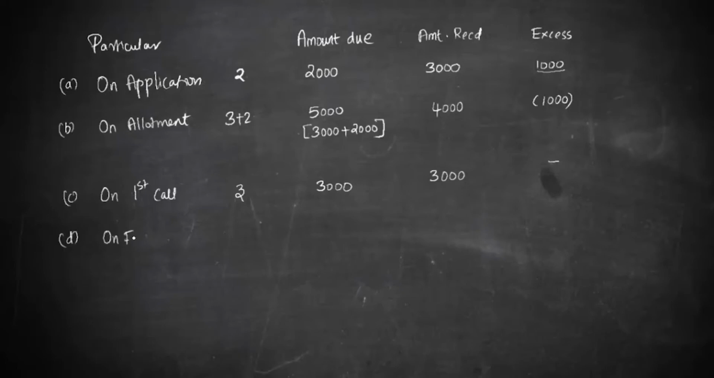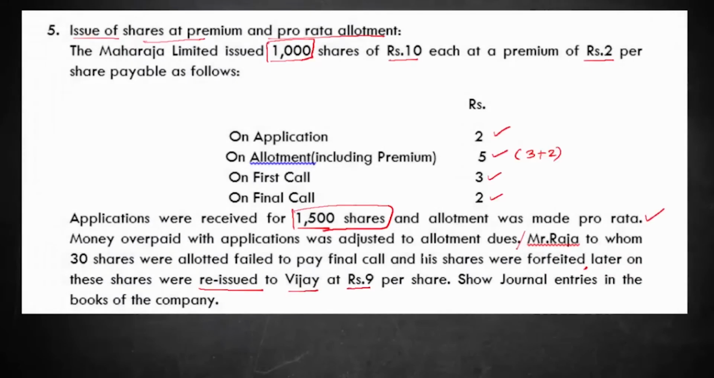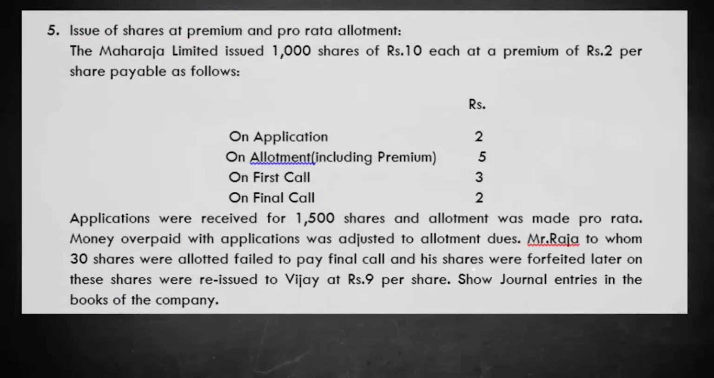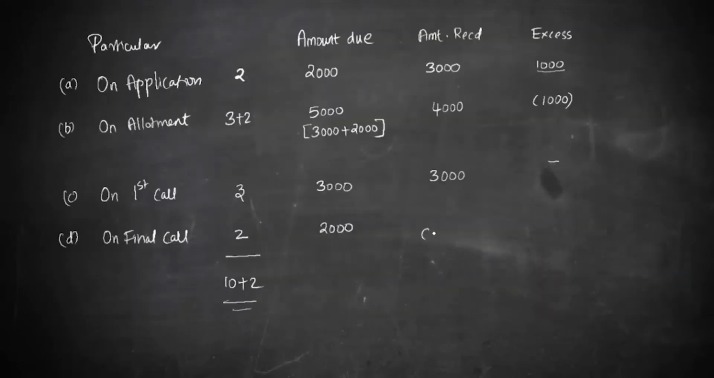So on final call, what is the amount that is due? It is 2. So that makes put together 10 plus 2. So this 2 should have been received on 1000 shares. So it is 2 into 1000, it is 2000. But what happened is they have not received the amount from 30 shares. Okay, so this was received only on 970 shares. So it is 970 into 2. Only to that extent amount was received, that is 1940. Okay, so you don't have anything excess.